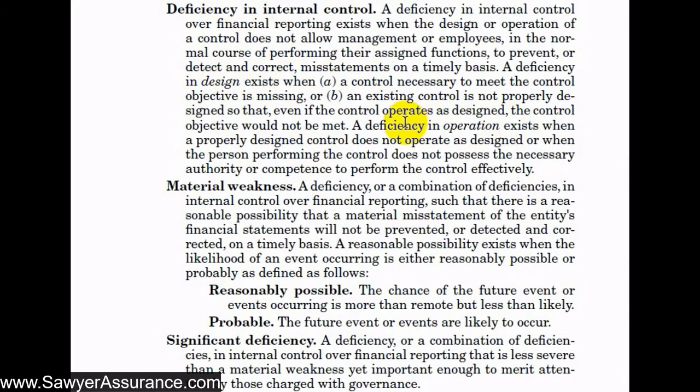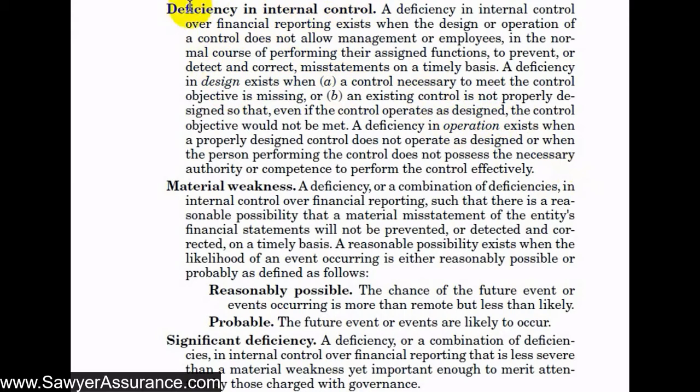Also, we could find a deficiency in operation, and that's when the control doesn't operate as designed. So maybe it was designed appropriately, but people aren't performing the control appropriately. So for instance, the control owner doesn't have the authority or competence to perform that control effectively. So to reiterate, we're not finding deficiencies based on whether the control is effective, but rather whether the control is properly designed and whether it's operating as designed.